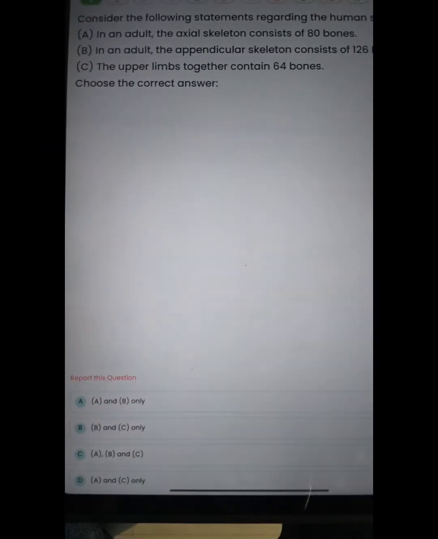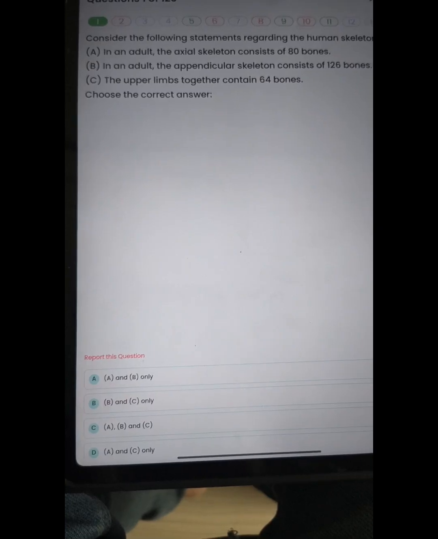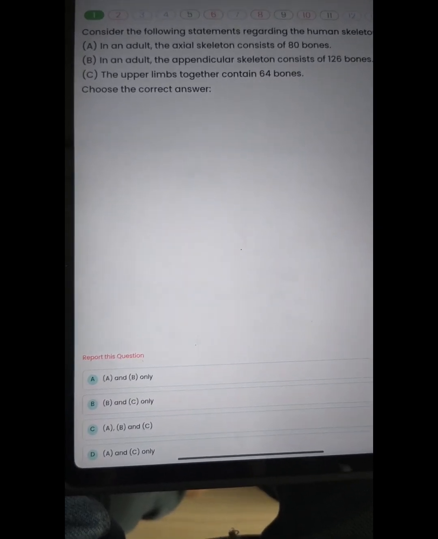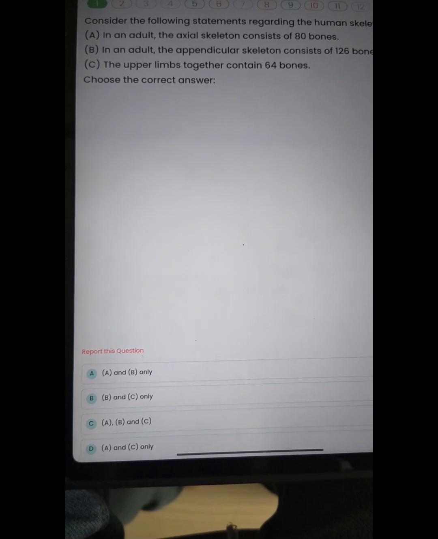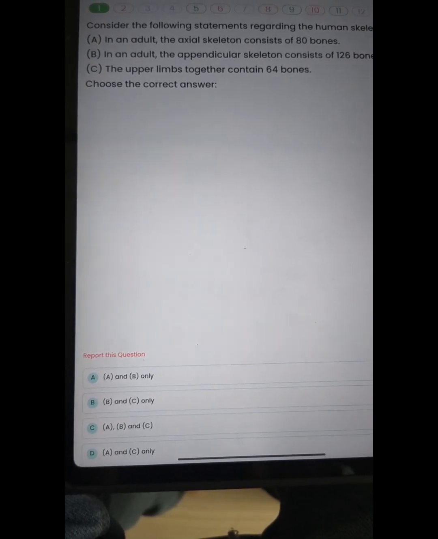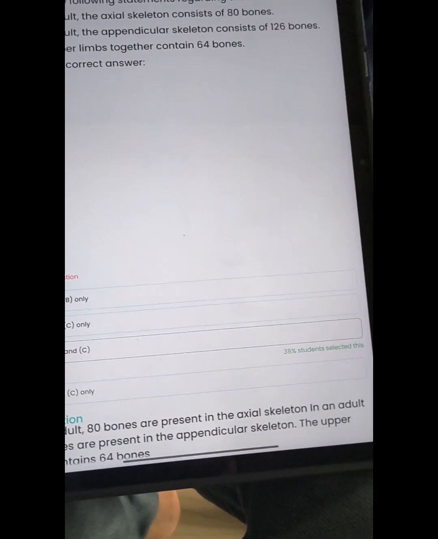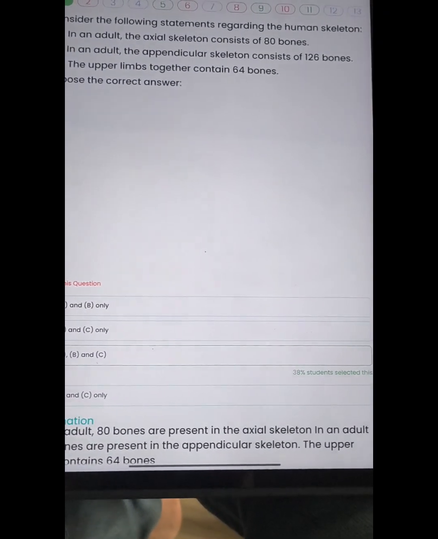This is the video for the AIPGT 21 days where first question is that consider the following regarding human skeleton. Axial skeleton 80, appendicular skeleton 126, upper limb 64. So I go with the answer. What is your answer? Please first pause and answer it. If not, then now the answer is 80 bones are present in axial skeleton, 126 in appendicular, and 64 bones in upper limb. So A, B, C.